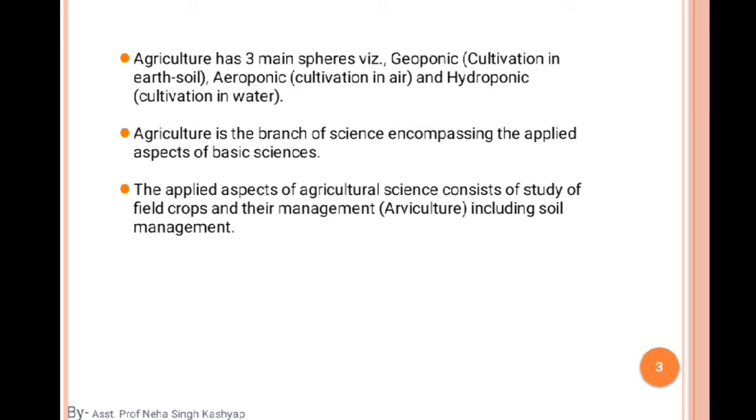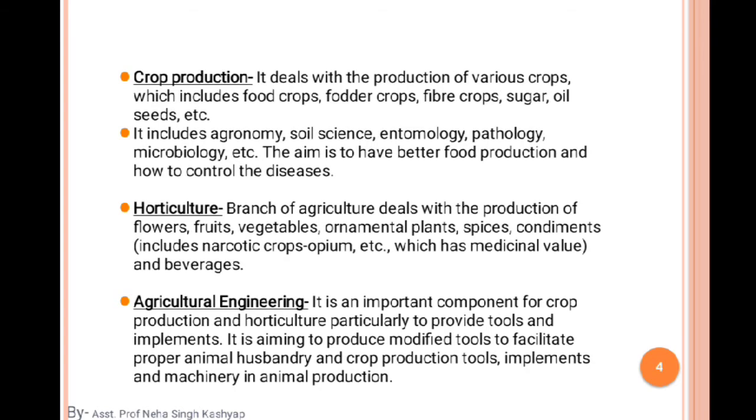Why is soil management very important? Because in this science we deal with soil texture, different soil properties, and the structure of the particular area in that soil. All these things we deal with in soil science. So this is a very important factor and a very important branch for crop production. Yes, let us move on.